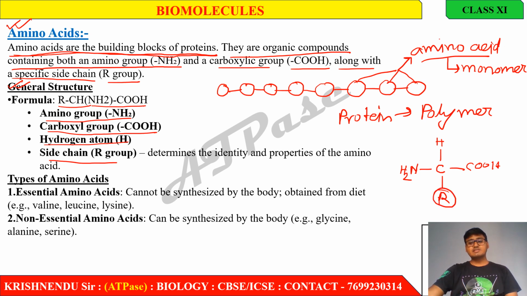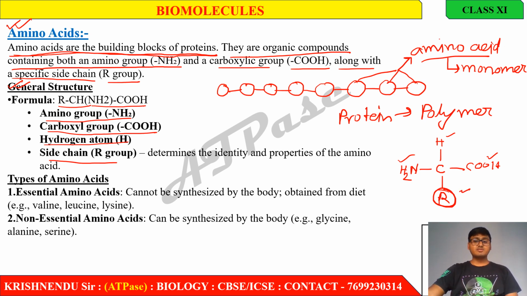So this is the general structure of an amino acid. Here is a carbon atom with four valencies. In one valency there is a hydrogen atom, in the next a carboxyl group, in the next an amino group, and the fourth valency has a side chain, which is called the R group.